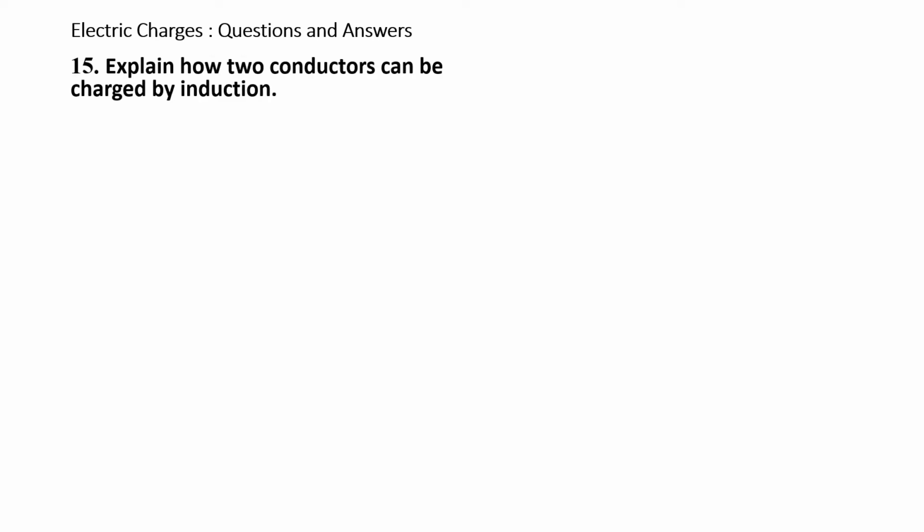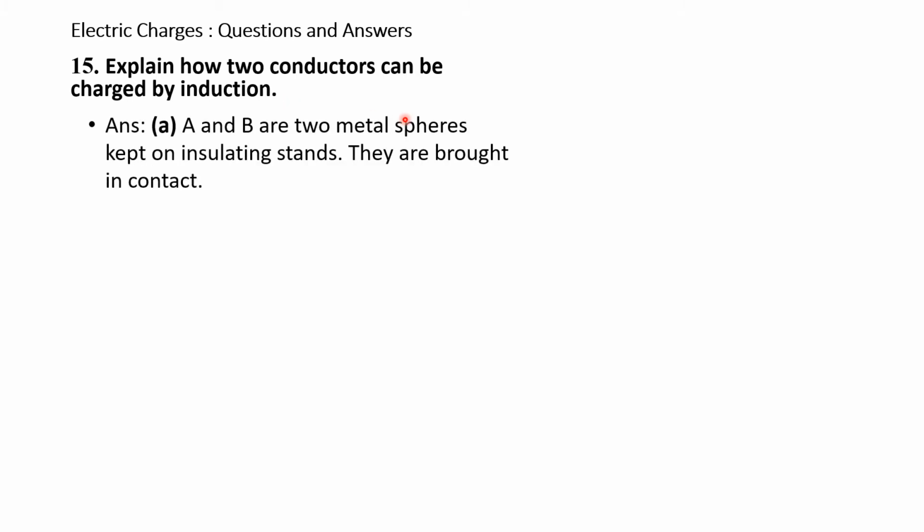Question number 15. Explain how two conductors can be charged by induction. The question is how two conductors can be charged by induction. This is the process of acquiring the charges by induction. Please see the figure here. A and B are two metal spheres. These are spheres kept on an insulating stand. This is an insulating stand.